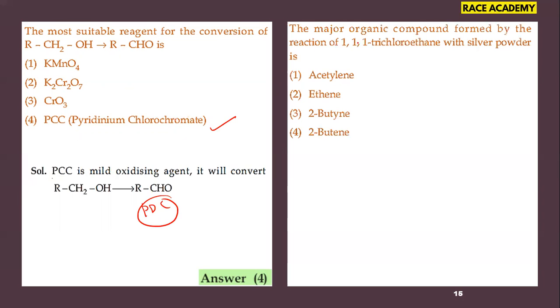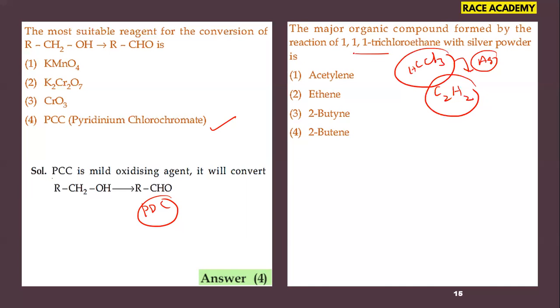Next question. The major organic compound formed by the reaction of 1,1,1-trichloroethane with silver powder is. You know, when they give a trihalo compound with silver powder, silver takes the halogens. If you remember the acetylene formation from chloroform, CHCl3, in chloroform we have one carbon, and when we treat it with silver powder, we get two carbons in acetylene.